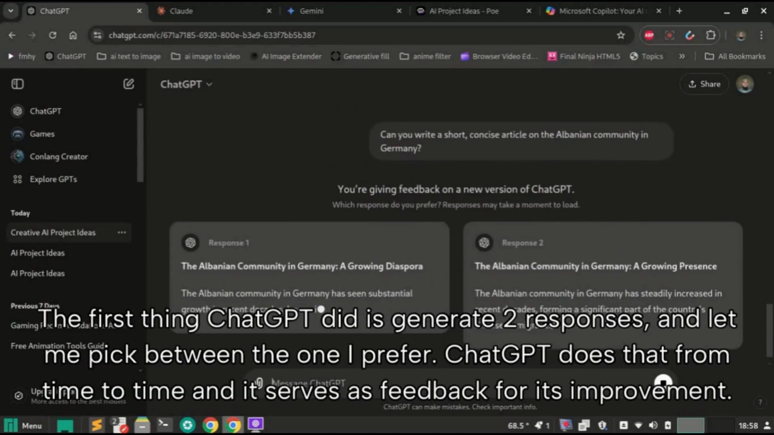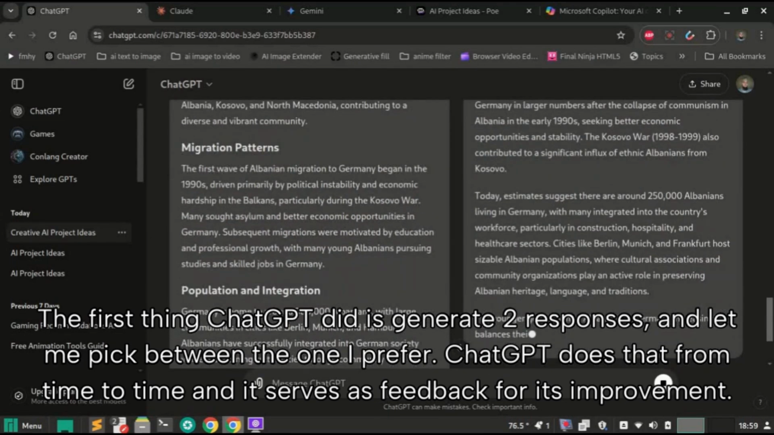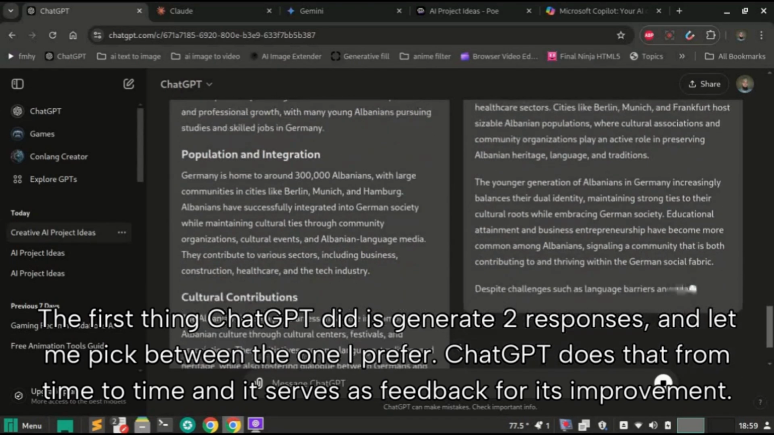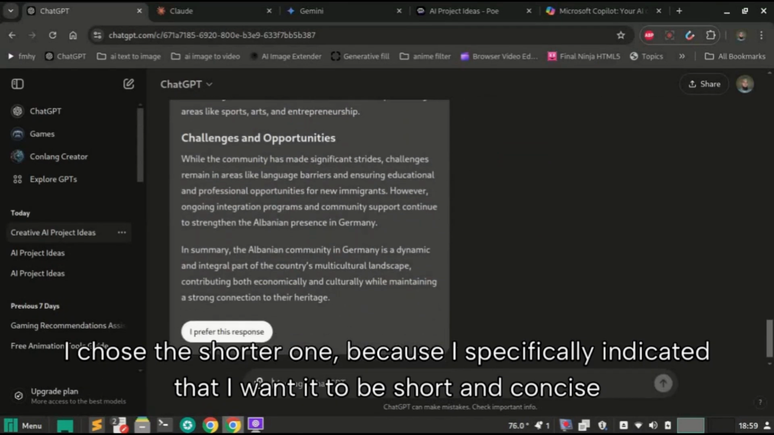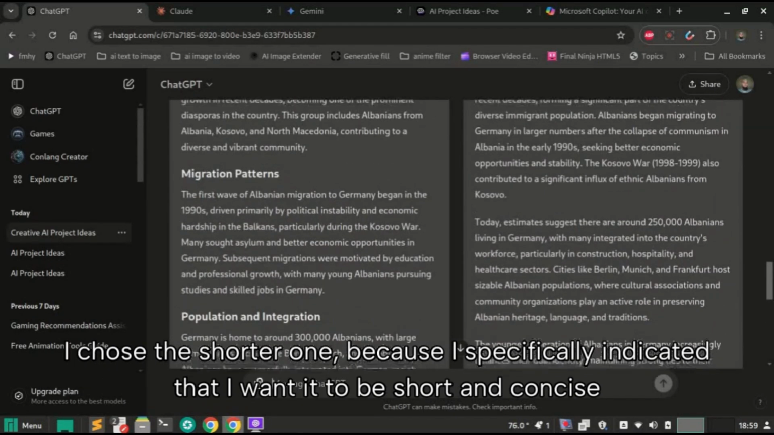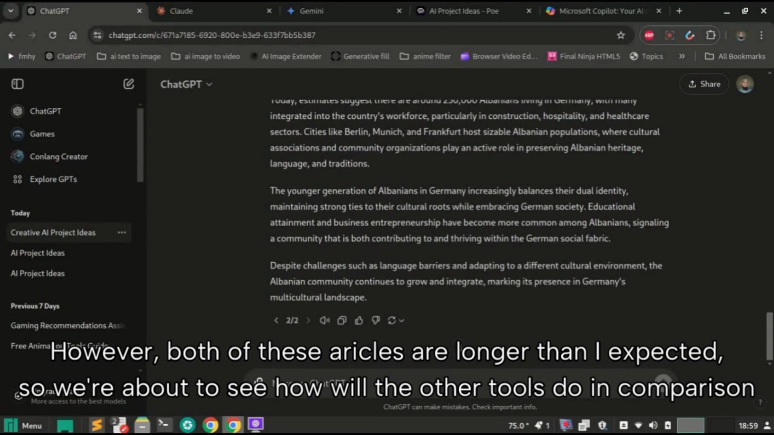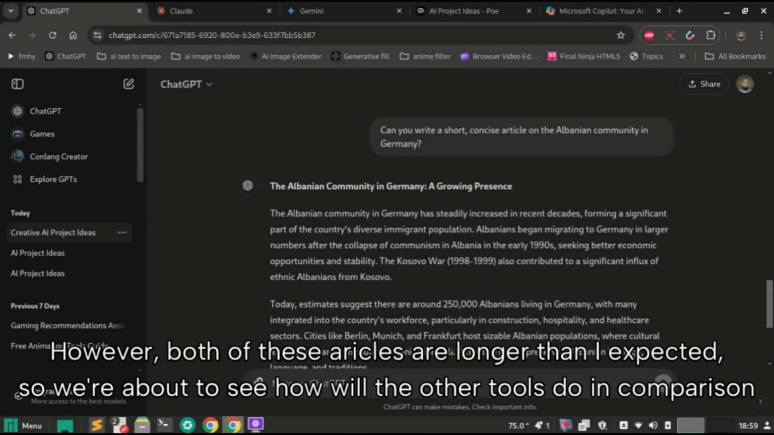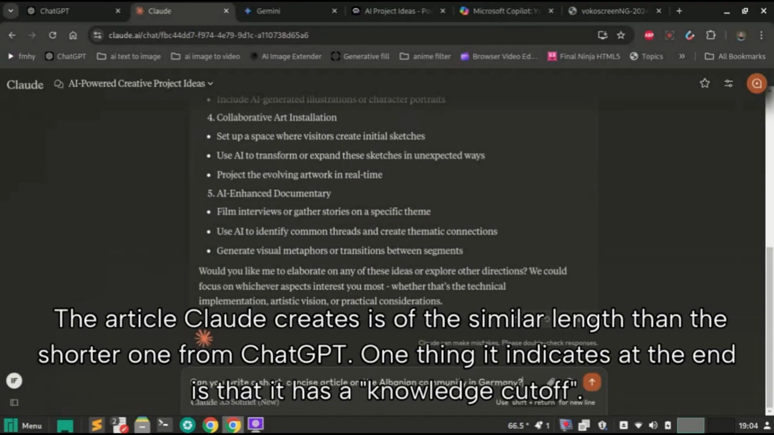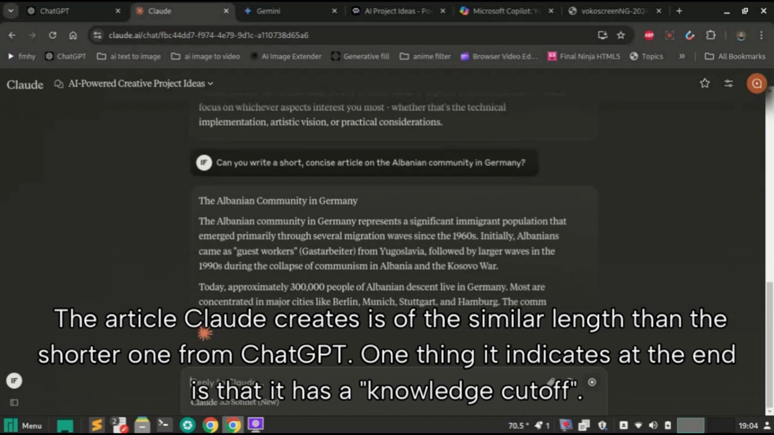The first thing ChatGPT did is generate two responses and let me pick the one I prefer. ChatGPT does that from time to time and it serves as feedback for its improvement. I chose the shorter one because I specifically indicated that I want it to be short and concise. However, both of these articles are longer than I expected, so we're about to see how the other tools do in comparison. The article it creates is of a similar length to the shorter one from ChatGPT.